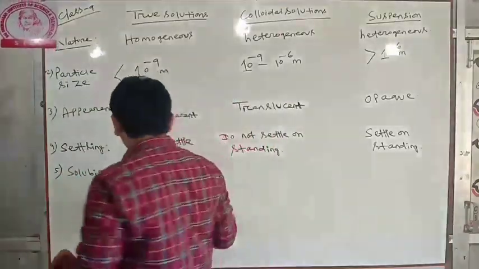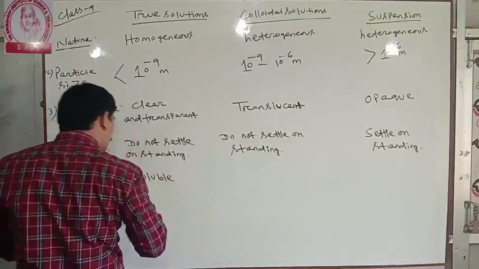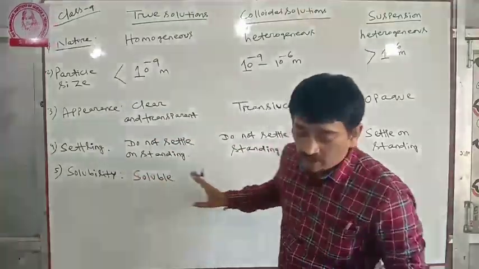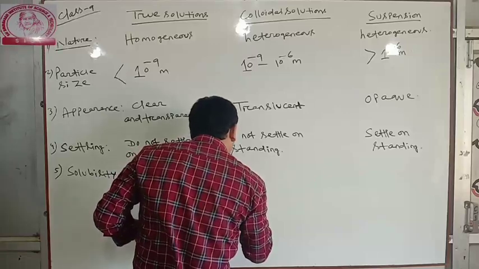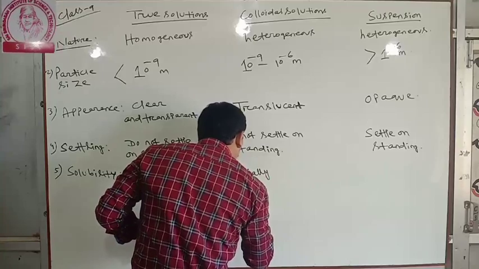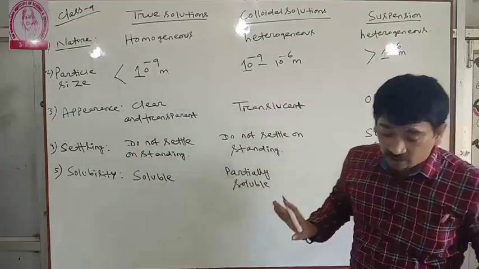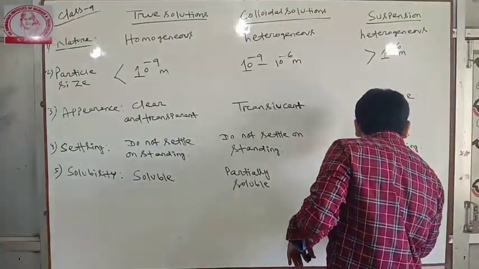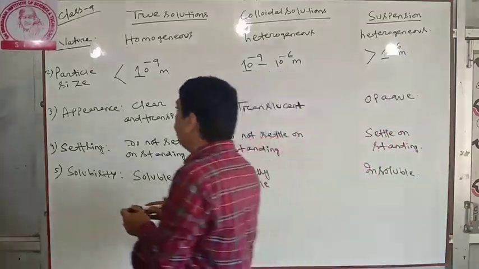True solution particles are soluble. In case of colloidal solution, partially soluble. And suspension is insoluble. Okay, this is a very important point.